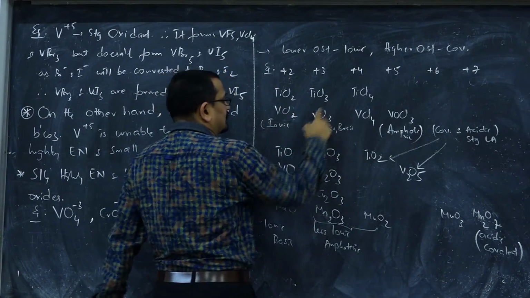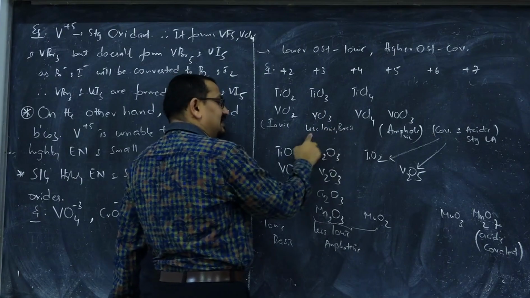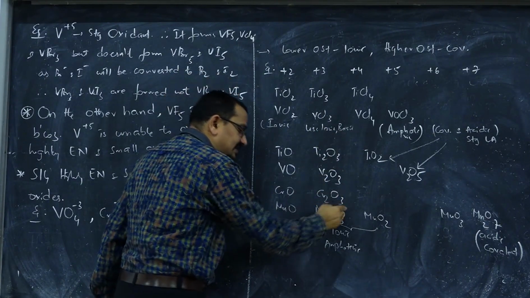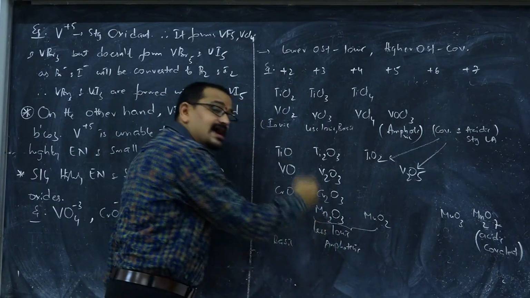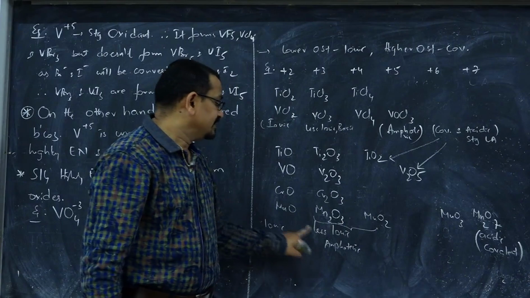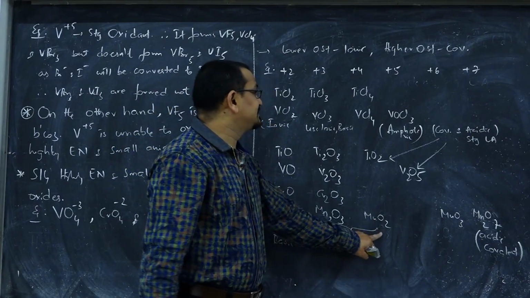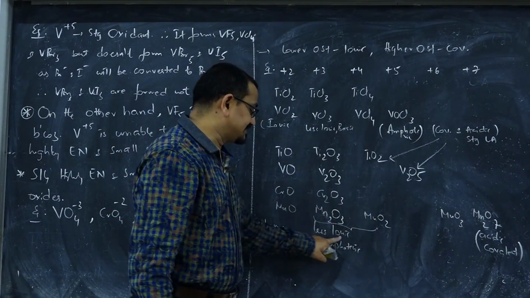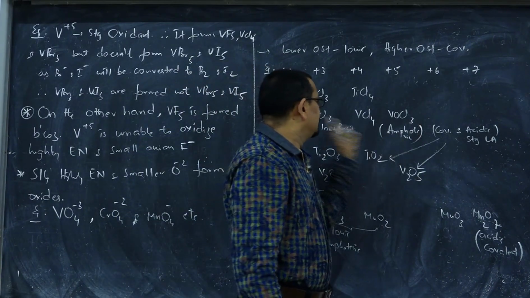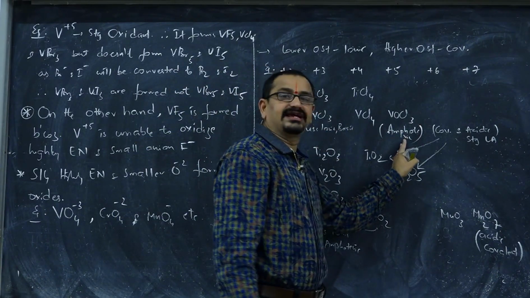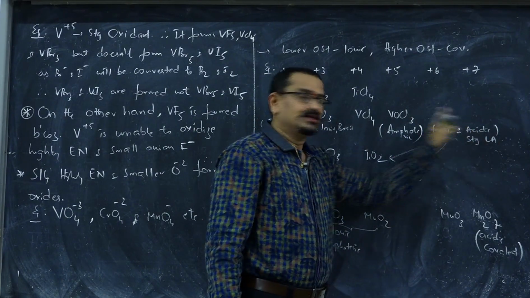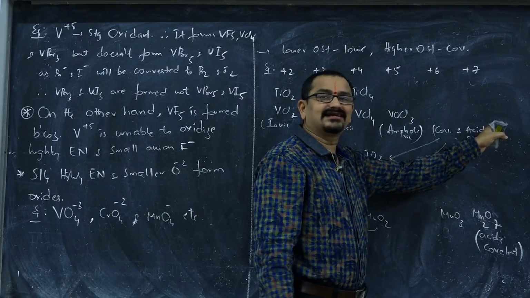See, titanium trichloride, vanadium trichloride, less ionic and less basic. Similarly, Ti2O3, V2O3, Cr2O3, Mn2O3, less ionic, and they sometimes show amphoteric character also. Manganese in +4 oxidation state is less ionic and amphoteric. And with increase in oxidation state, basic character is decreasing, amphoteric character is shown, covalent character is increasing, acidic character is also increasing.